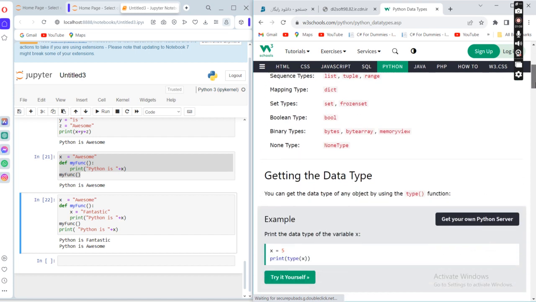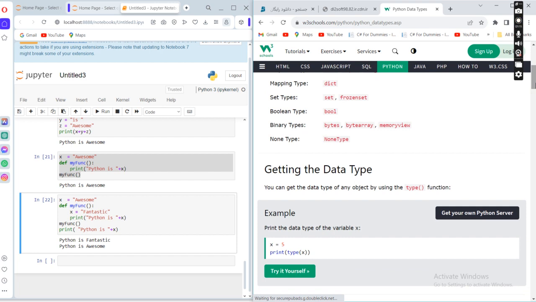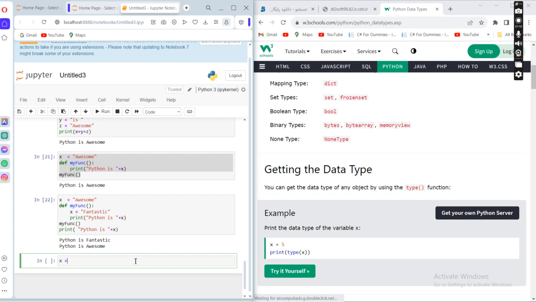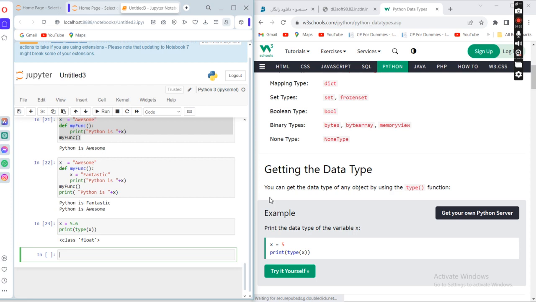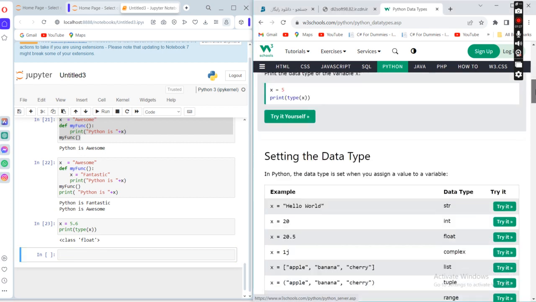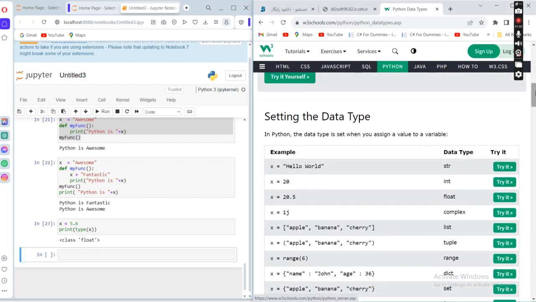Whatever the type of our data is, the type function is used to find it. For example, if x is equal to 5.6, then print type of x. So x will be of class float, because we do not define what type it is, but whatever is stored, it is determined by default.